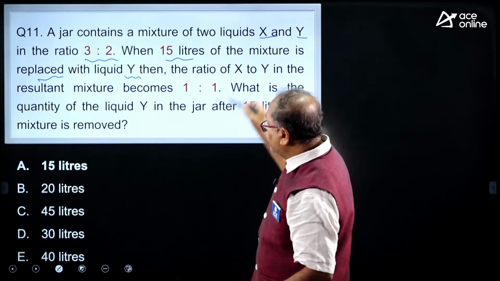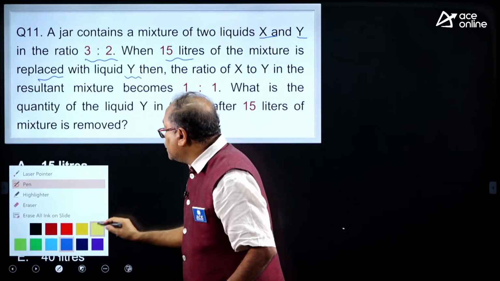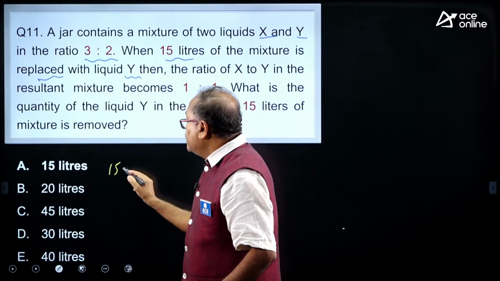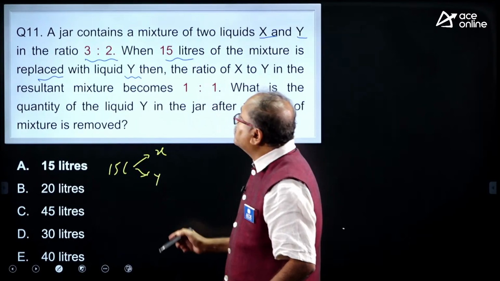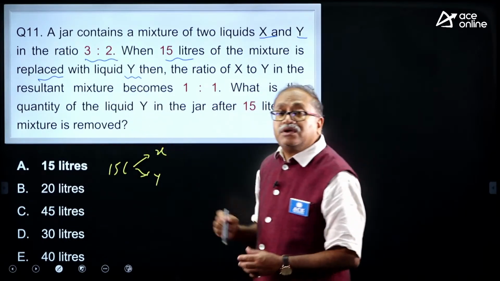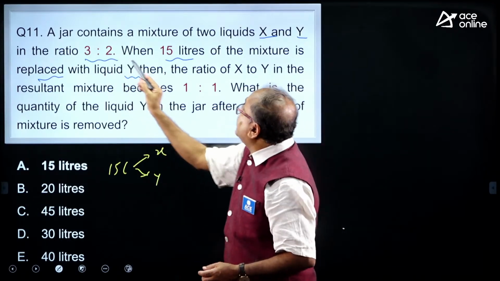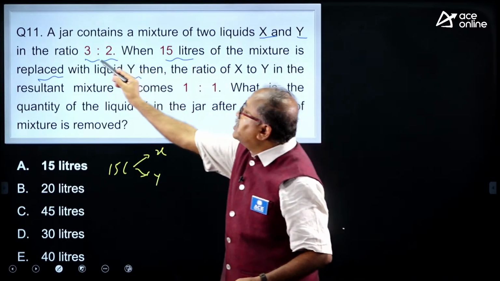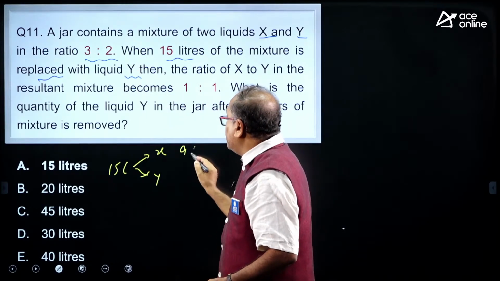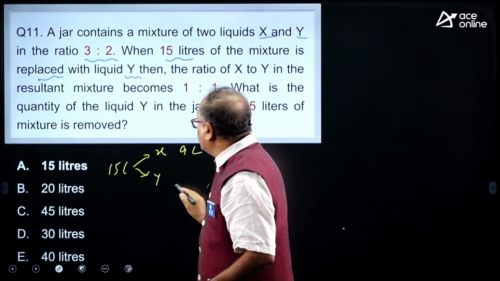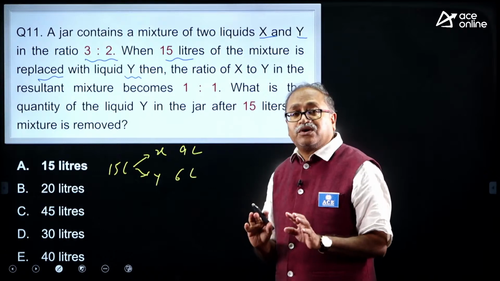If you are taking out 15 liters, the first thing that should strike your mind is how much x and how much y goes out. They are in the ratio of 3:2, the total is 5 parts, 15 divided by 5 is 3. So 3 into 3 is 9 liters of x goes out, and 3 into 2 is 6 liters of y goes out.